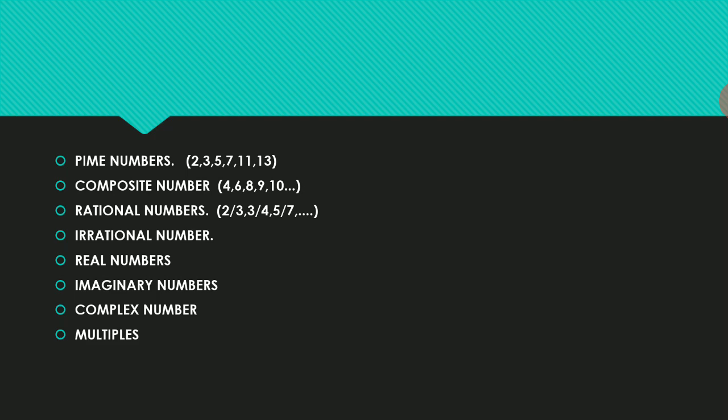Best example: 2 by 3, we get 0.667. That value is less than 1 only. Next, 3 by 4. Okay, 3 by 4 we get 0.75. That is also a result less than 1.